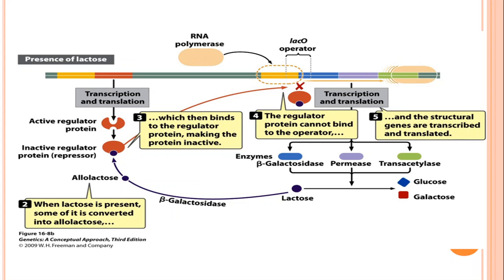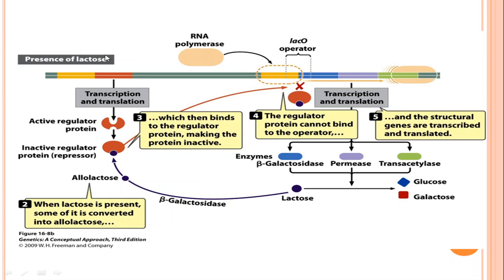Second condition, in the presence of lactose. When lactose is present inside the cell, some of it is converted into allolactose. This allolactose acts as the inducer. The inducer binds with the active regulatory protein and makes it inactive.